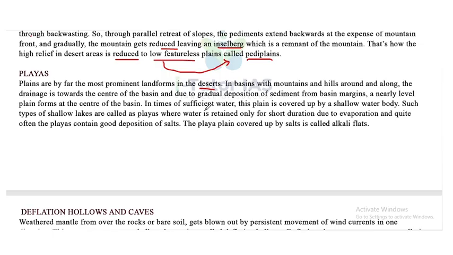In times of sufficient water, this plain is covered by a shallow water body. Such shallow lakes are called playas, where water is retained only for a short duration due to evaporation, and quite often the playas contain good deposits of salt. The playa plain covered by salt is called alkali flats.